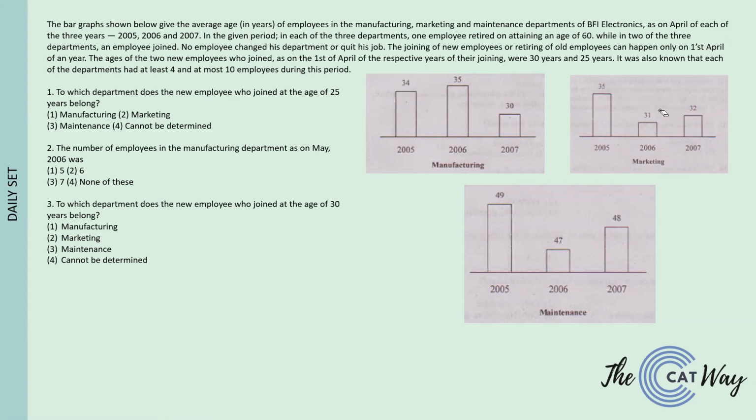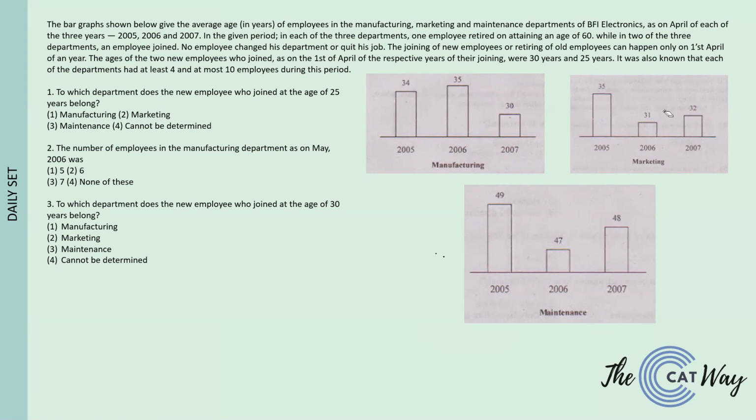So now what we have understood is that the person leaving the department and the person joining the department is only going to happen in the case where there is a decrease in the average. Now if it is not clear how the average increased: in 2005 there were a certain number of people, and every person's age increased by 1 year. So you see an increase of 1 year in the average. So there was no change in the number of people whenever there has been an increase in the average.